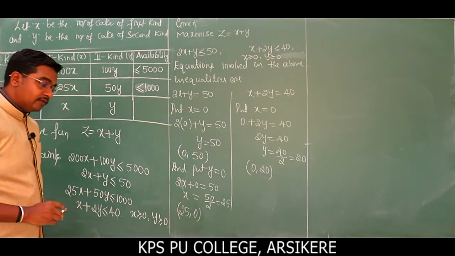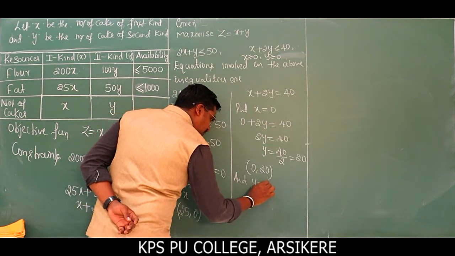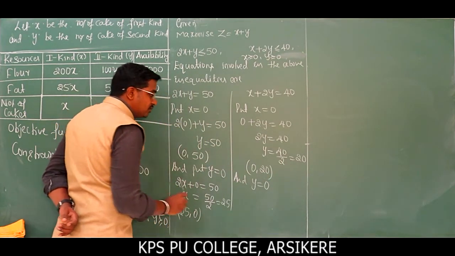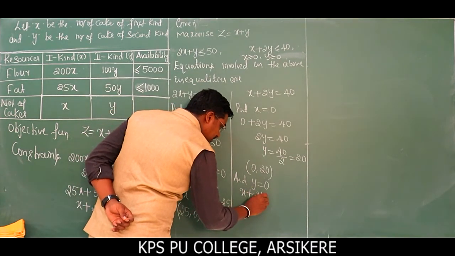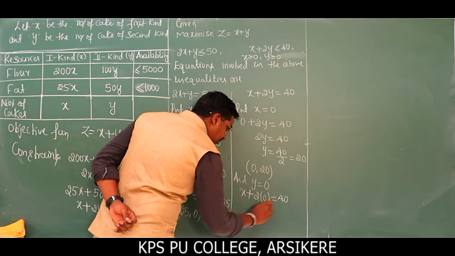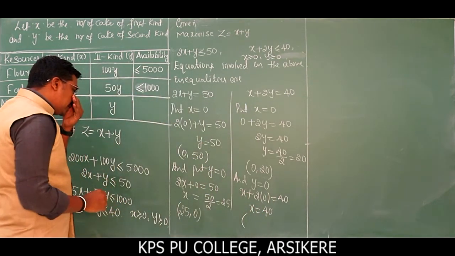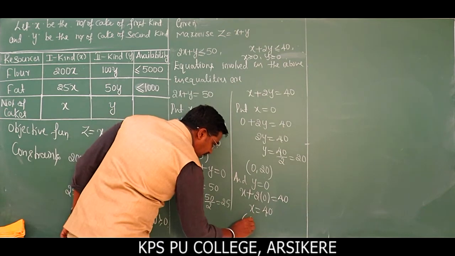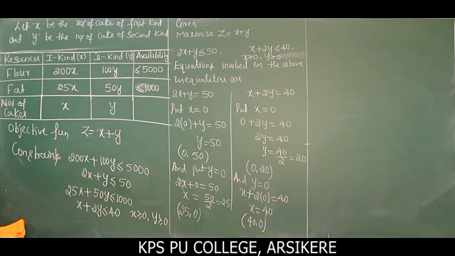Now put y is equal to 0 in the equation x plus 2y is equal to 40. We are left with x is equal to 40. The corresponding point is 40, 0.